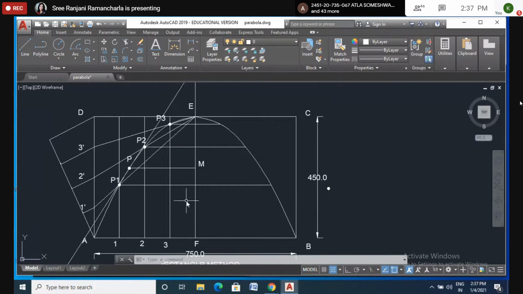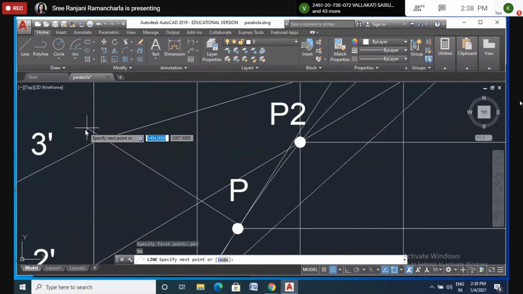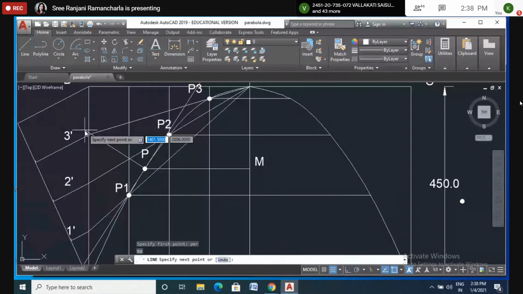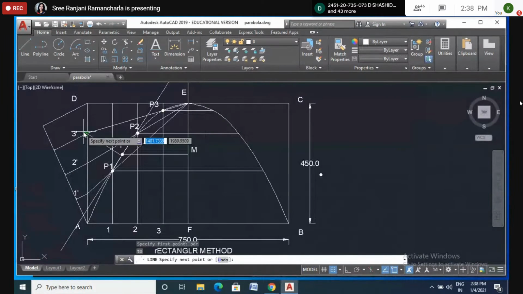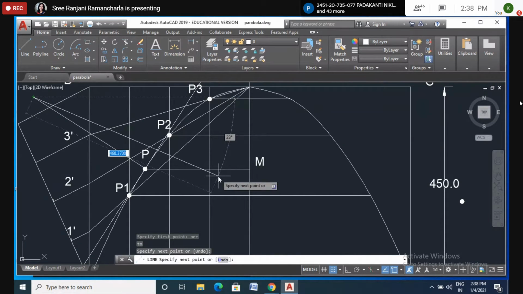Now, how to draw the normal? Where is the normal? How to draw? Perpendicular to the tangent. So here I will take the line command, perpendicular to this line. The perpendicular line I have to draw from point P like this. So just draw 90 degrees to the tangent line. Okay, now it's clear. This is the perpendicular line.